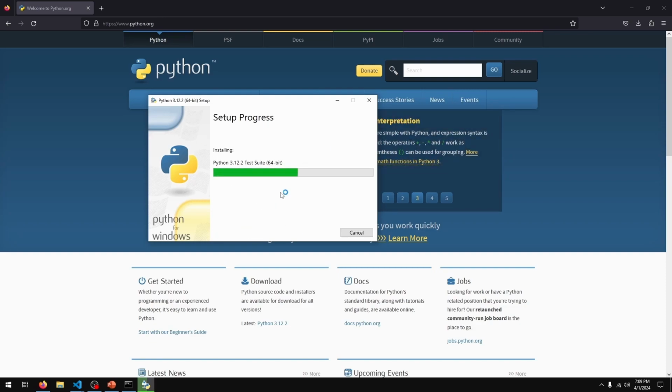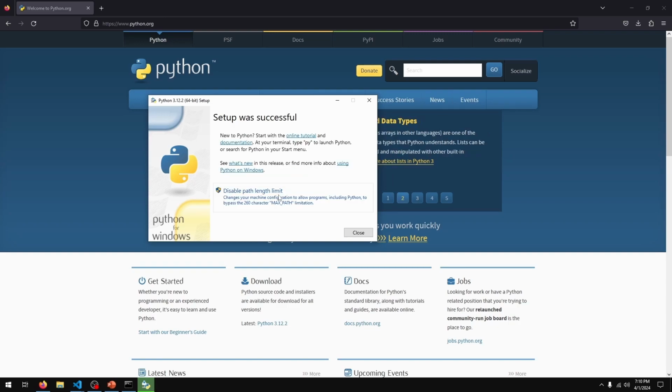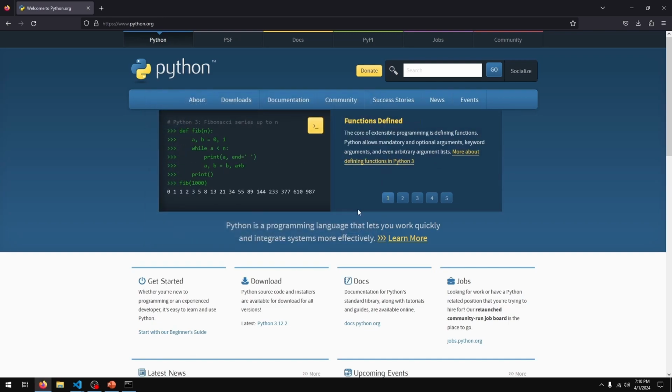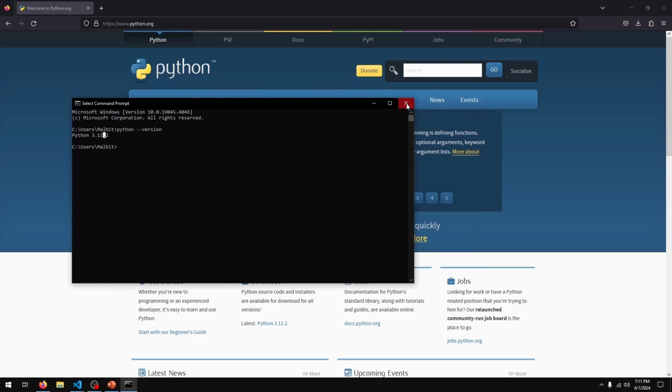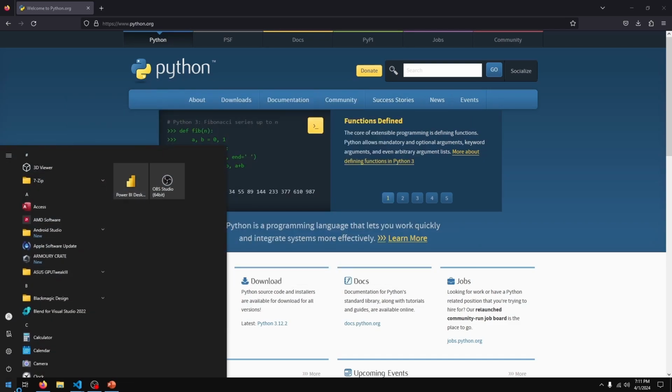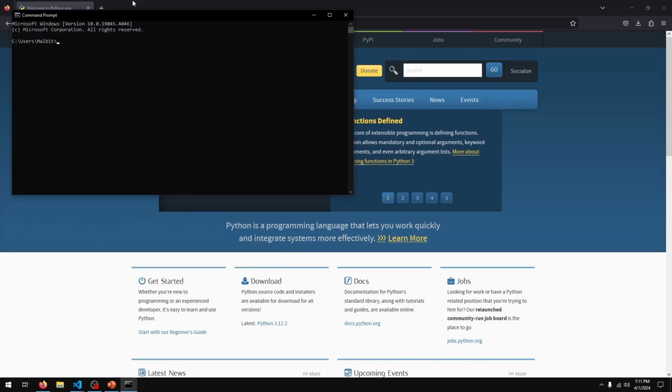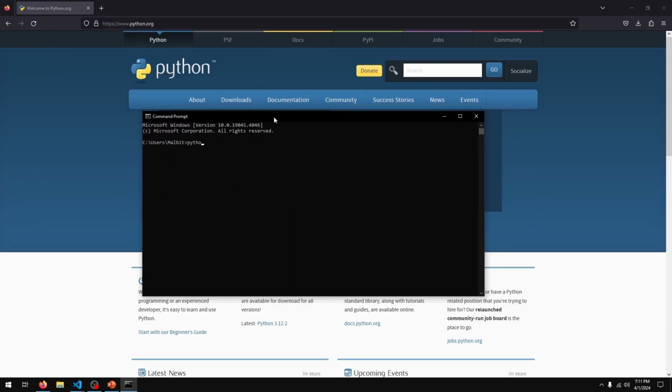Give it a second to install, and once it's done installing, it should say setup was successful and we can close out of this window. Let's verify our Python installation. So I'm going to close out this old command prompt window. This is important, and I'm going to open up a new window. So start cmd, and once again python --version, and you should see Python 3.12.2 or something similar. With that, Python is installed.